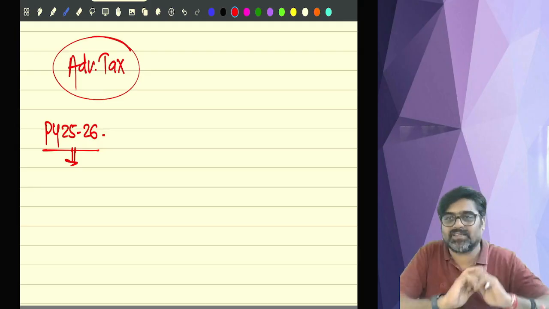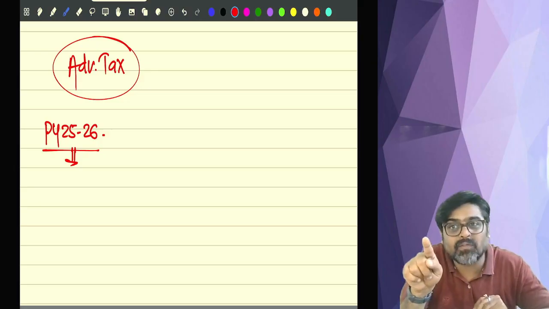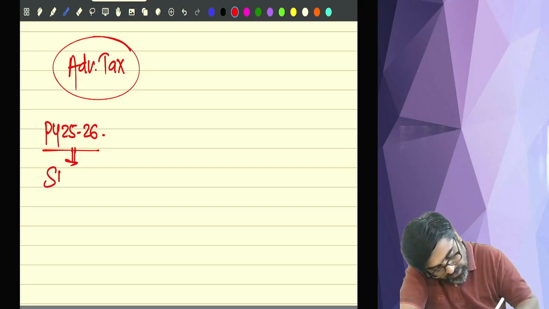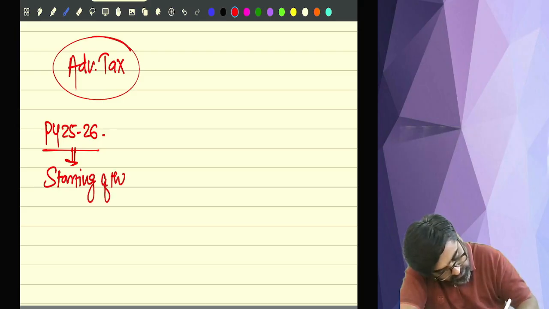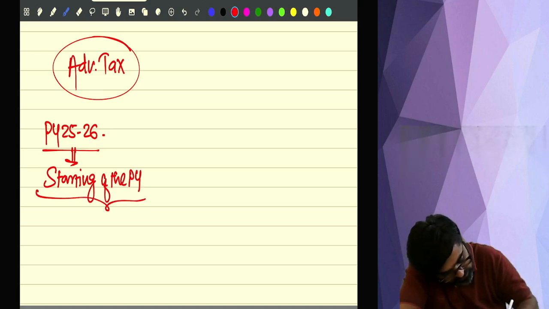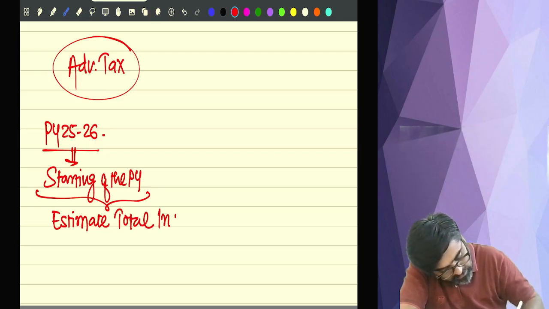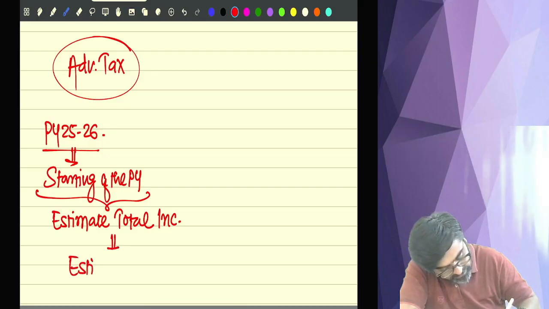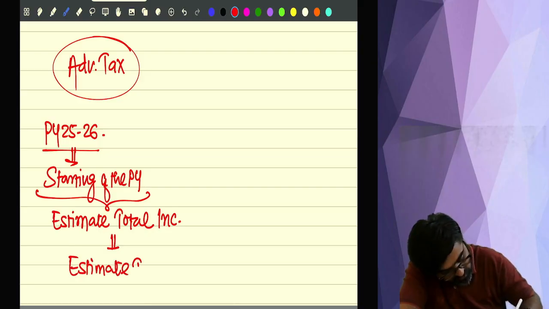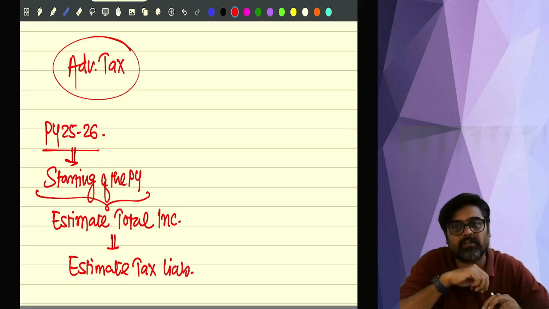Have that estimation in the beginning of the previous year itself, in the starting only. Estimate your total income, and on this total income you can easily calculate the tax liability. You can easily estimate what? Your tax liability. How can you estimate the tax liability?